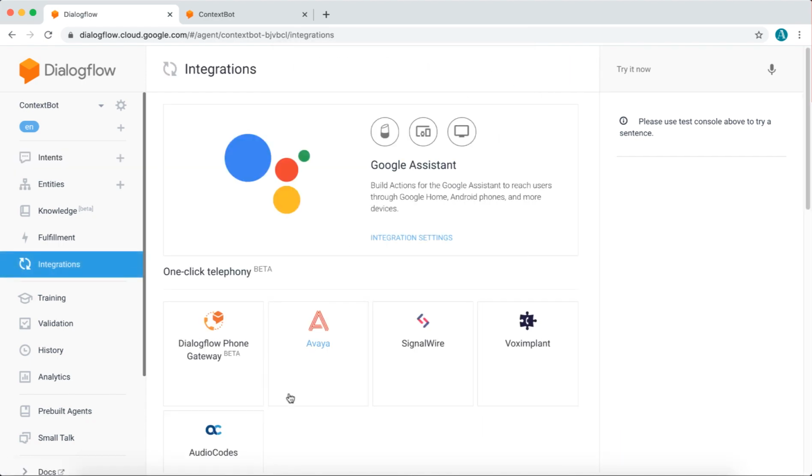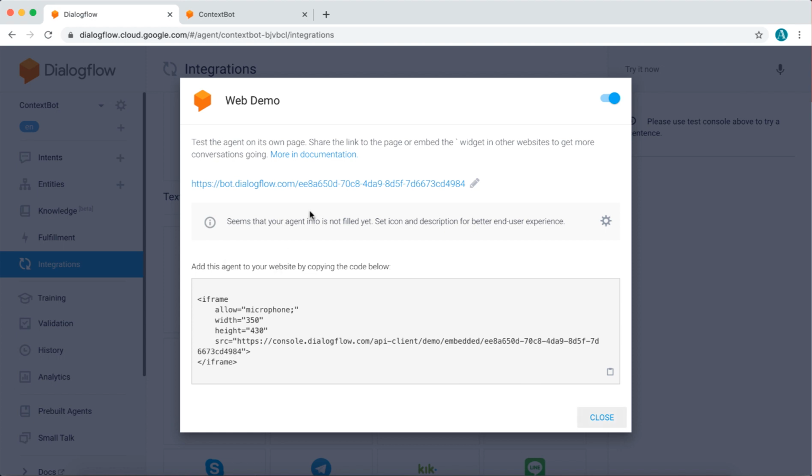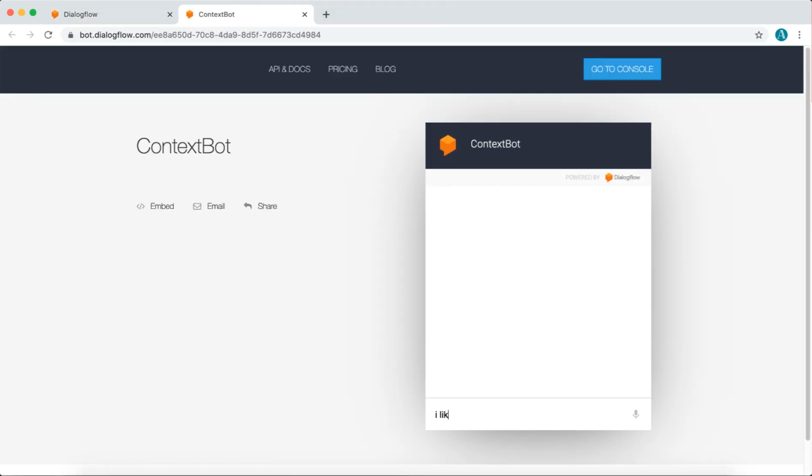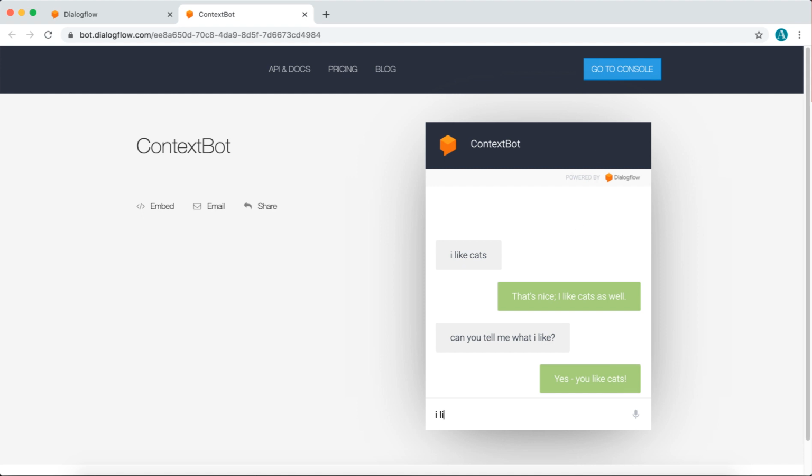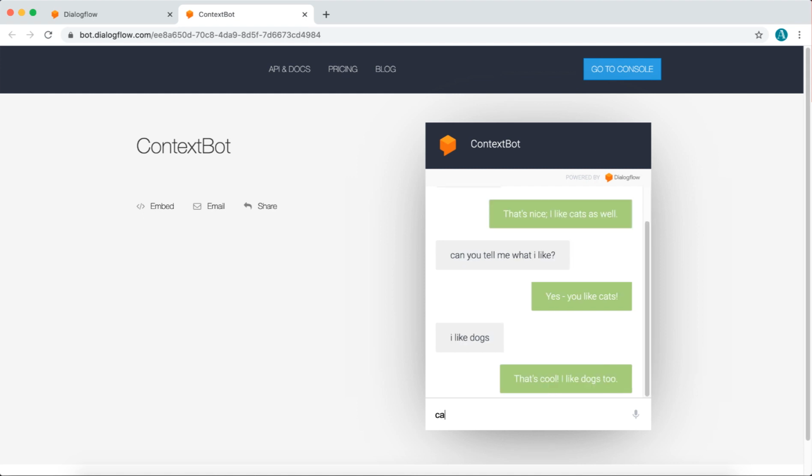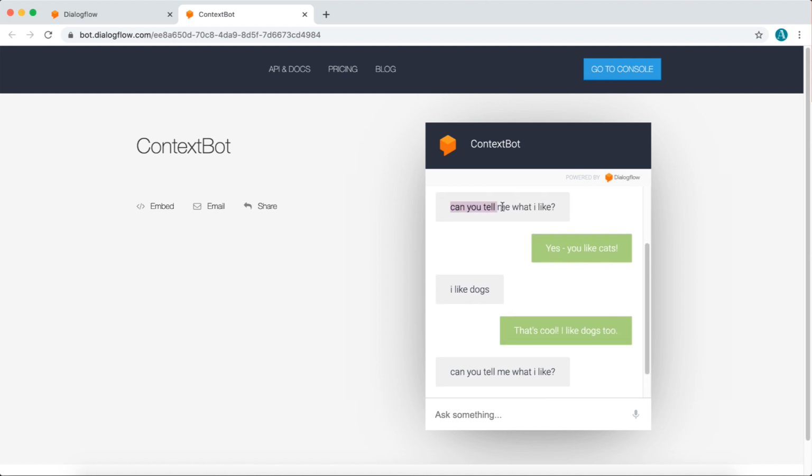Now let's test the whole thing out, and I'll explain why the context that we've set is so important in this example. So we can start off by saying, I like cats. The bot responds accurately, and when we ask this question, it's able to also respond accurately again. Now if we say, I like dogs, it's able to say that, and if we ask this question once again, it's able to switch its answer according to what we most recently said. So as you can see, even though these phrases are exactly the same, the bot has context for both scenarios and can provide the appropriate answer each time.